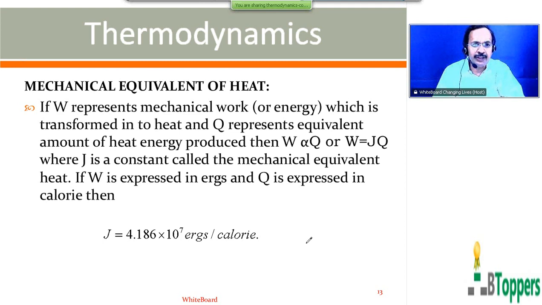So if capital W is expressed in ergs and Q is expressed in calorie, then J can be written as 4.186 into 10 to the power of 7 ergs per calorie. So those who want to copy the notes, please take a pause and finish writing the notes up to here.